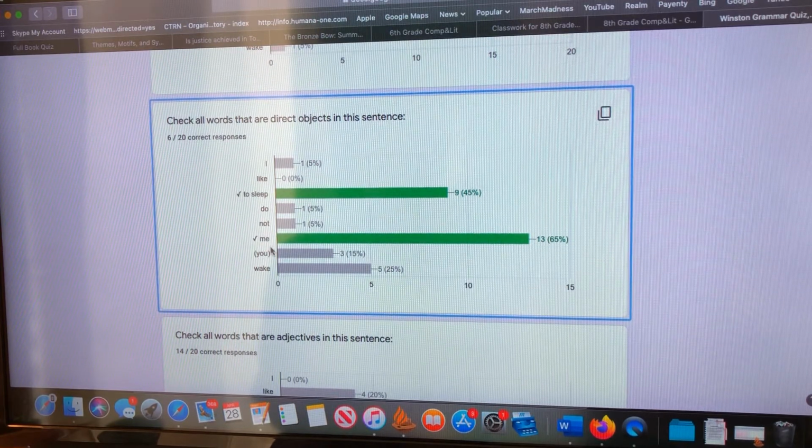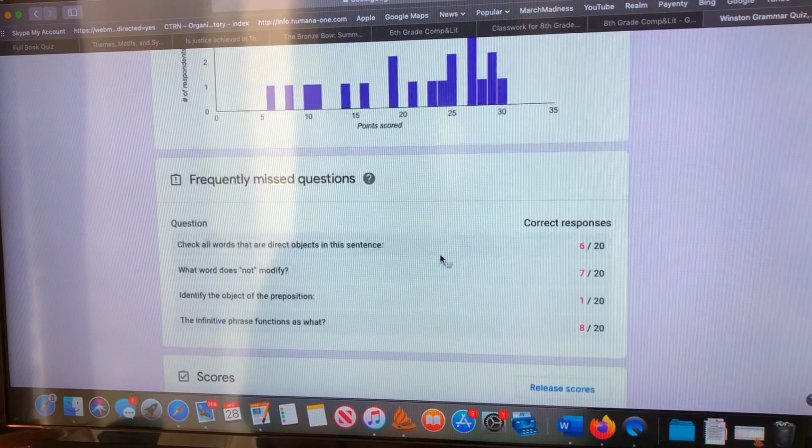Now, the second part of the clause was a little more obvious. Do not wake me. Who or what should not wake? You should not wake. You should not wake what? You should not wake me. Me is the direct object. So that was one that we wanted to give a special emphasis.